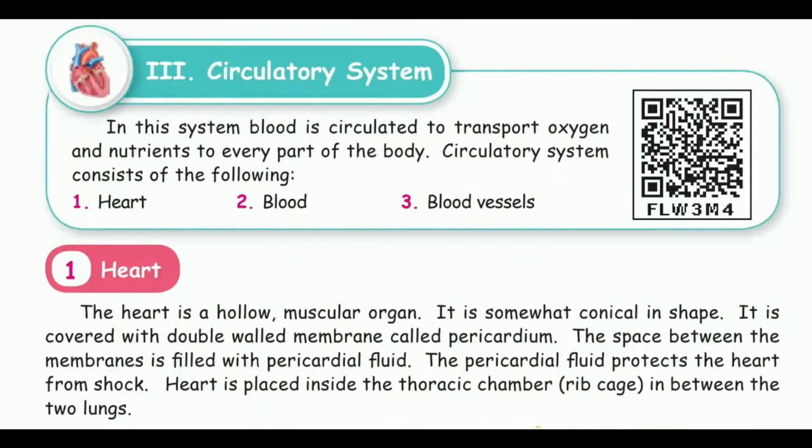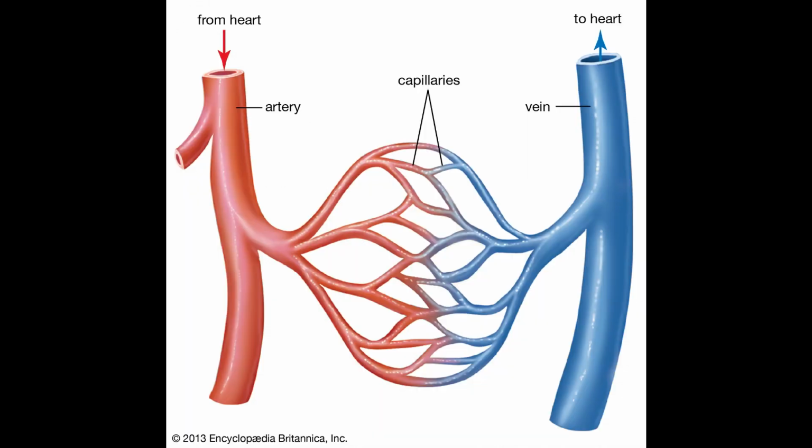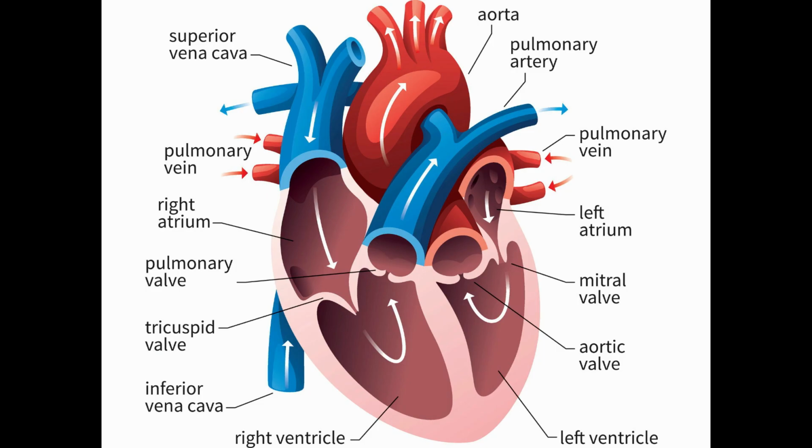Next, we are going to see about circulatory system. In this system, blood is circulated to transport oxygen and nutrients to every part of the body. Circulatory system consists of the following: heart, blood vessels. Heart. The heart is a hollow muscular organ. It is somewhat conical in shape.